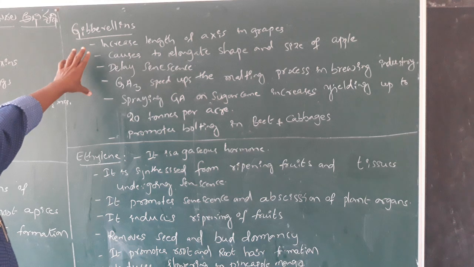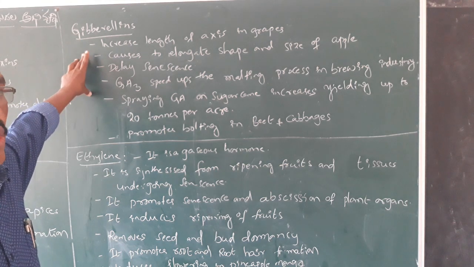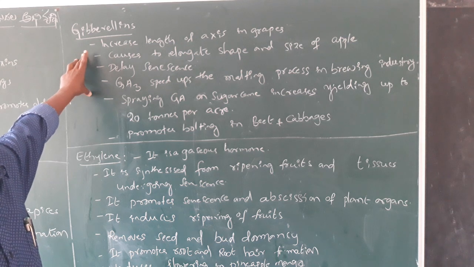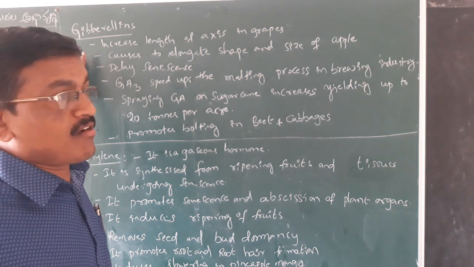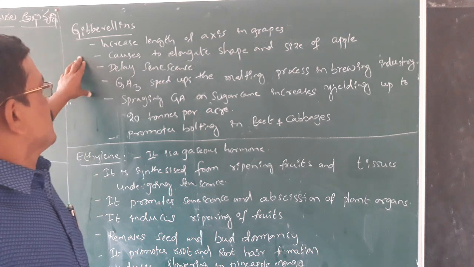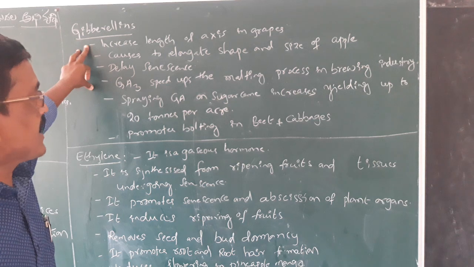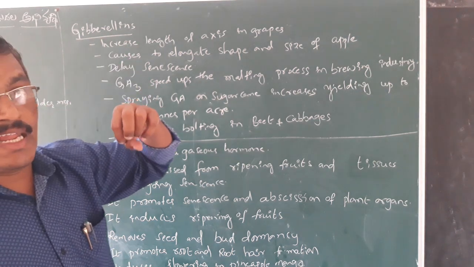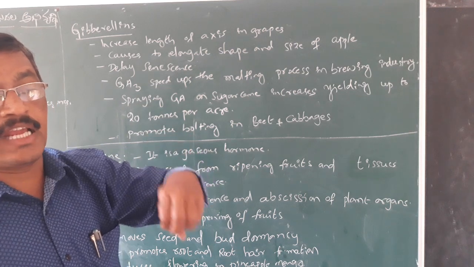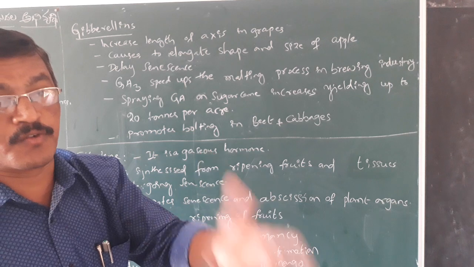So with the activity of these gibberellins, internodes usually elongate. That is the main role of the gibberellins on the crop. With the activity of the gibberellins, the length of the axis increases in grapes. This increase in length facilitates the formation of more fruits on the stalk.